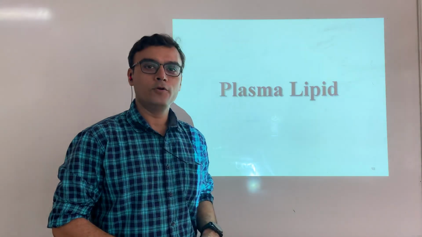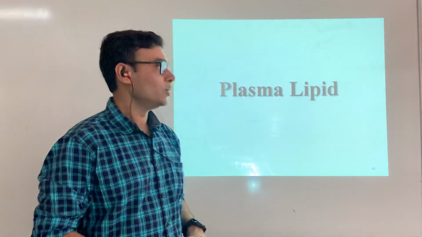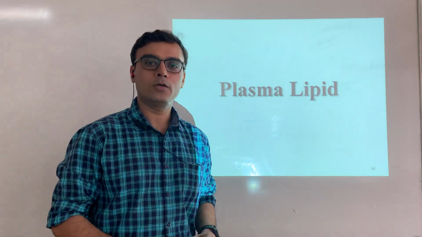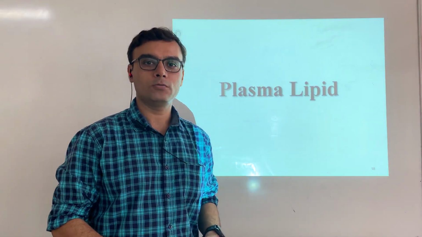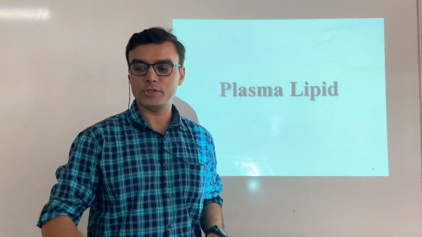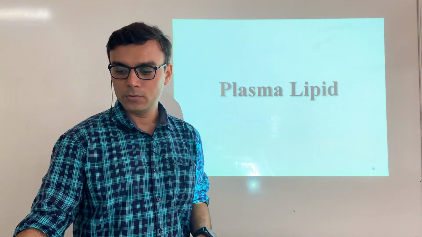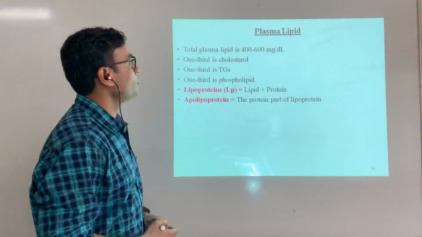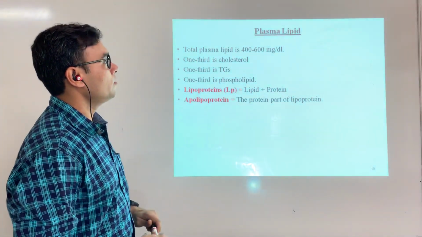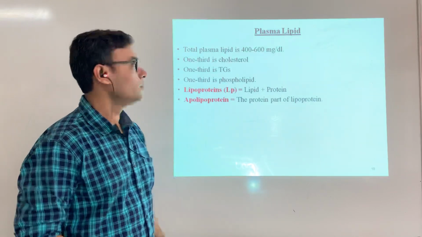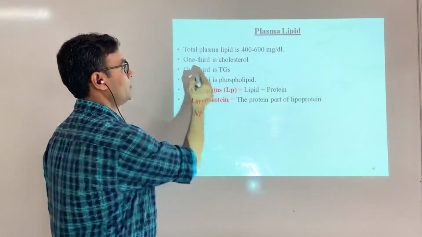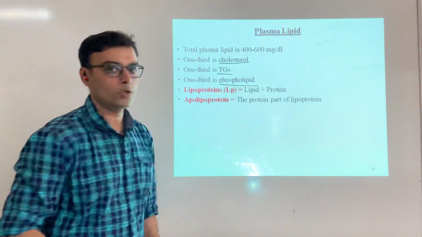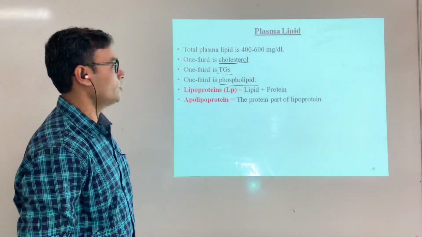Today we are going to learn about the plasma lipid. In the previous lecture we have learned so many things about the cholesterol metabolism and cholesterol regulation. So we all know that the total plasma lipids are 400 to 600 milligram, and there are so many components, and the three main components are cholesterol, TG and phospholipid.